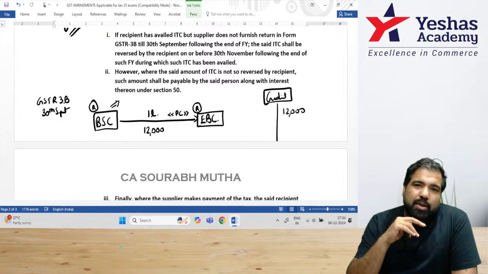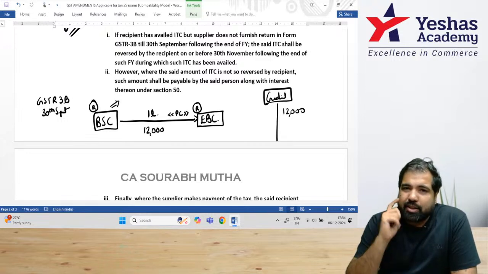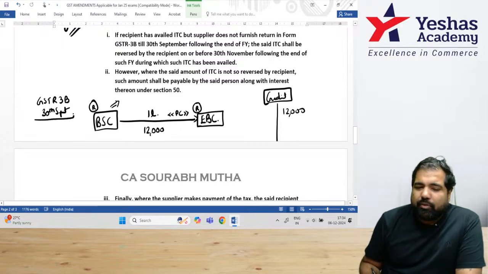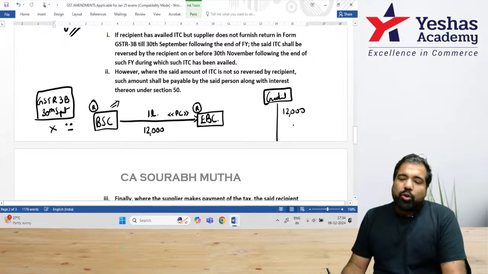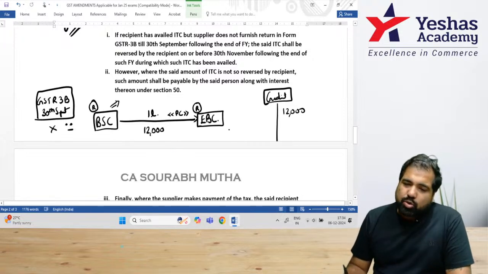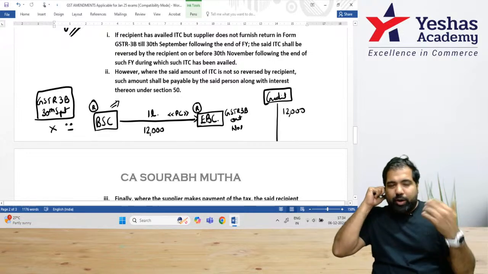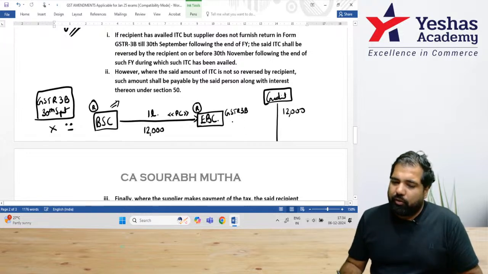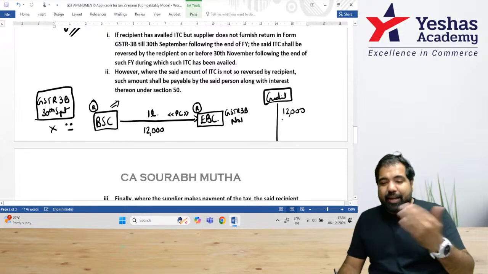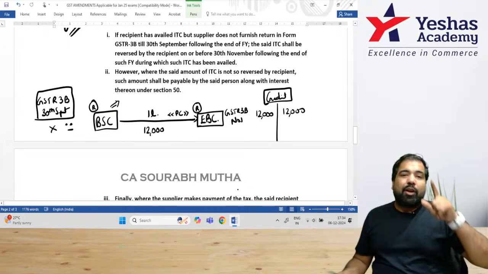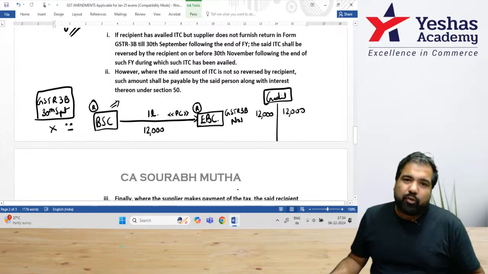The government is super upset. And for something that is their mistake, you get punished. Check it how. The government says by September they have not filed this GSTR 3B. The government is upset and they tell you that listen, yeah, you took the credit, but I have not got the money. So when you file your GSTR 3B now for the month of October, you will file it in November because you get to know this in October. You will file your return in November. You will have to take this again and recredit this. That means, guys, reverse the credit. And if you don't, you'll have to pay interest after this due date of November.